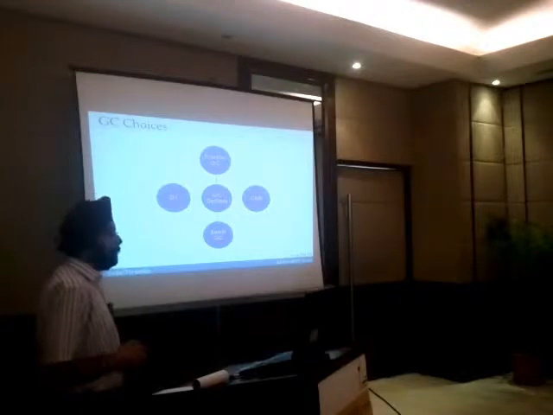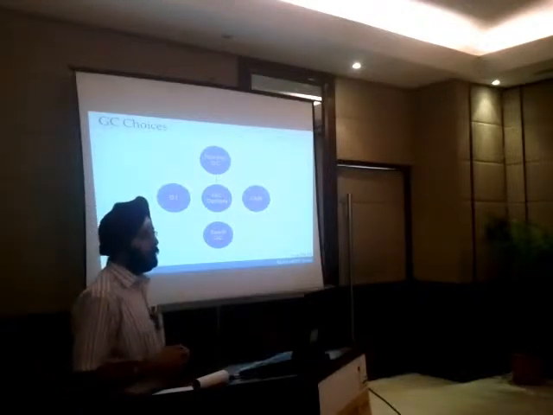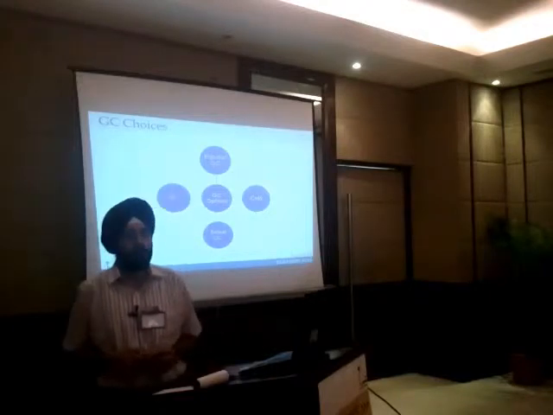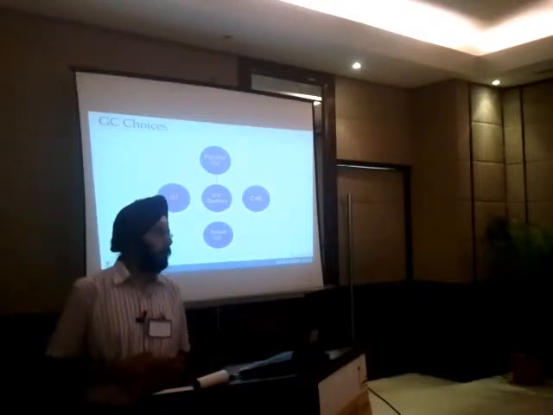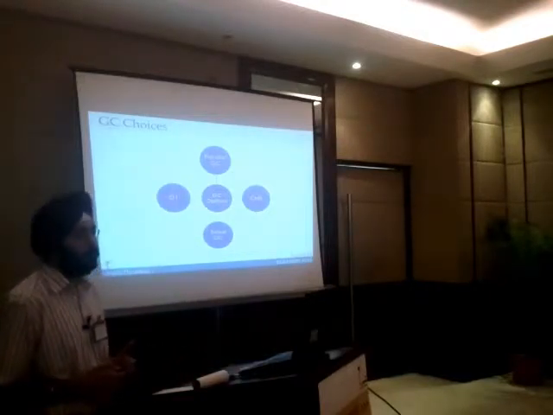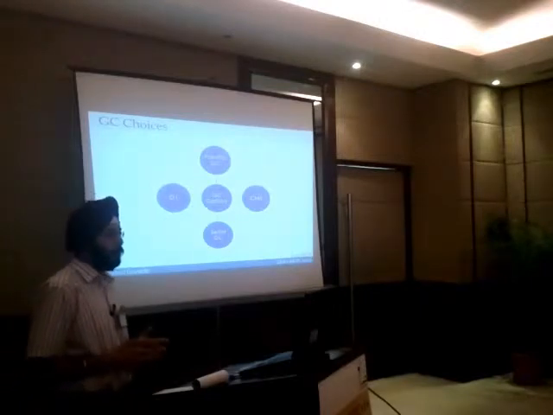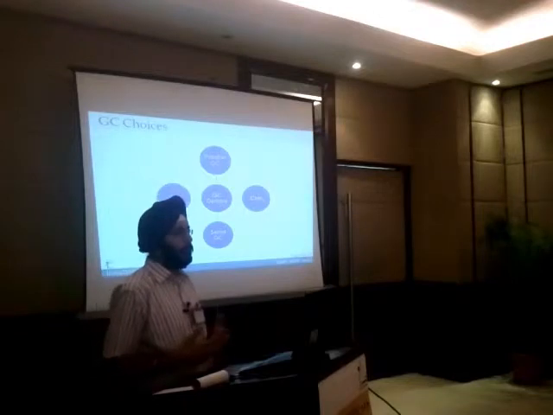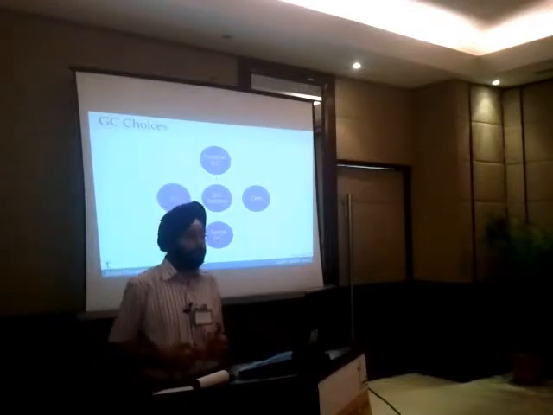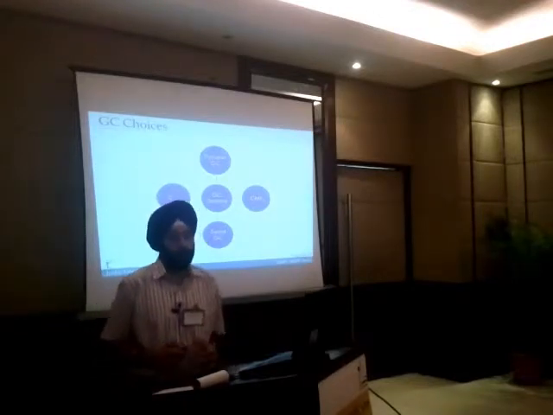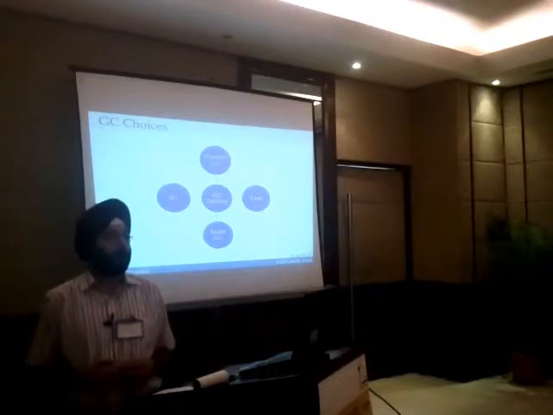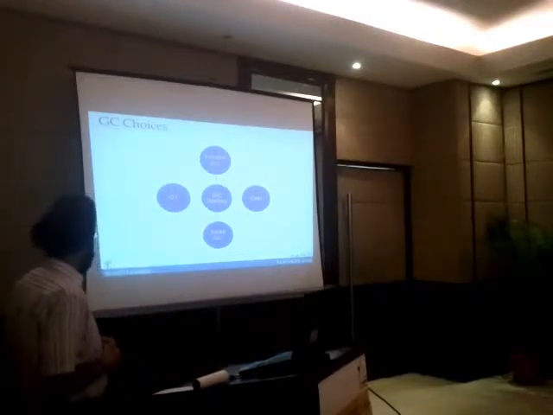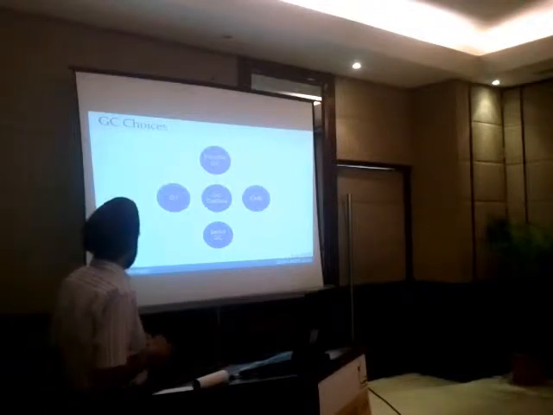Then if you have a server-side application and you're running on multiprocessors, then parallel GC is something which we should look at. It does the young generation in parallel. When I say parallel, I mean that there are multiple GC threads which start working and they start collecting the garbage. The old generation, of course, in this case is serial only, or sequential only.